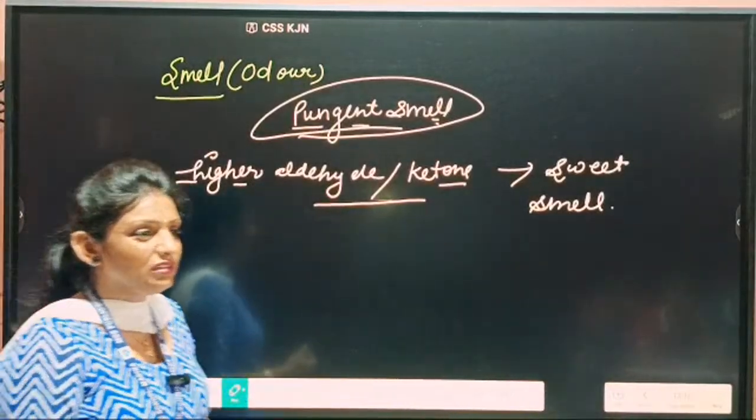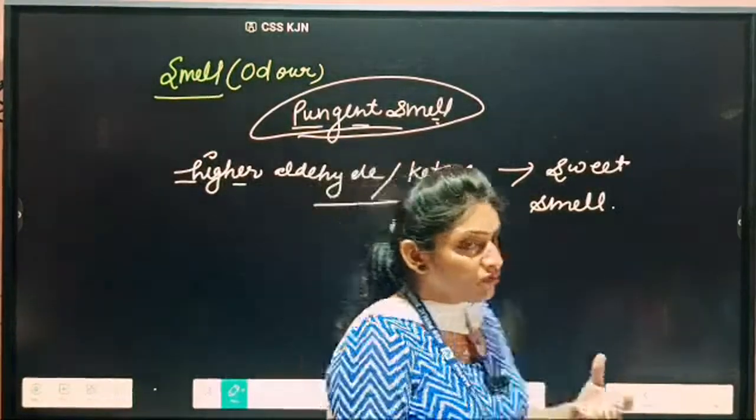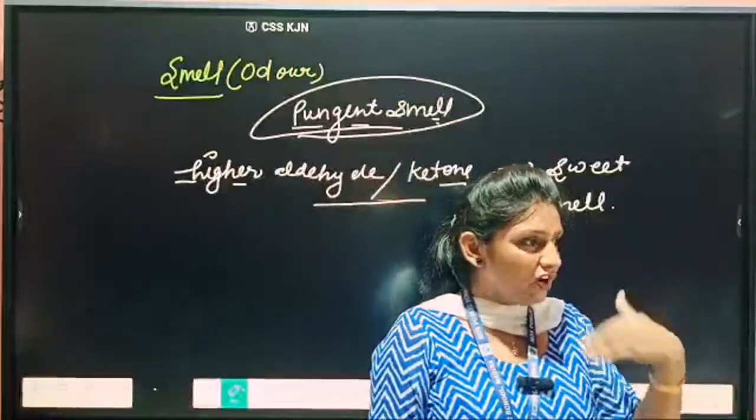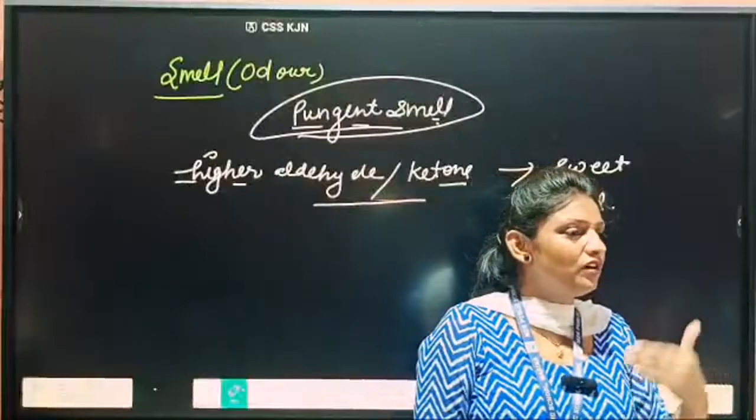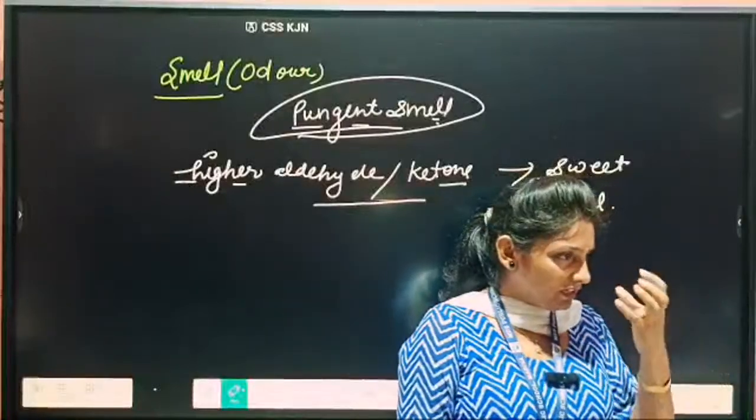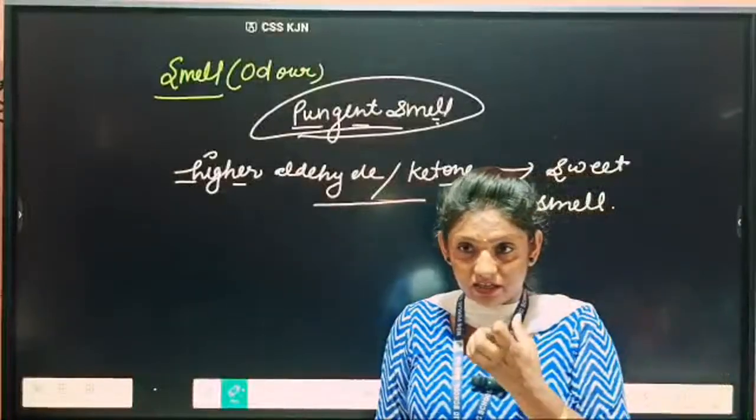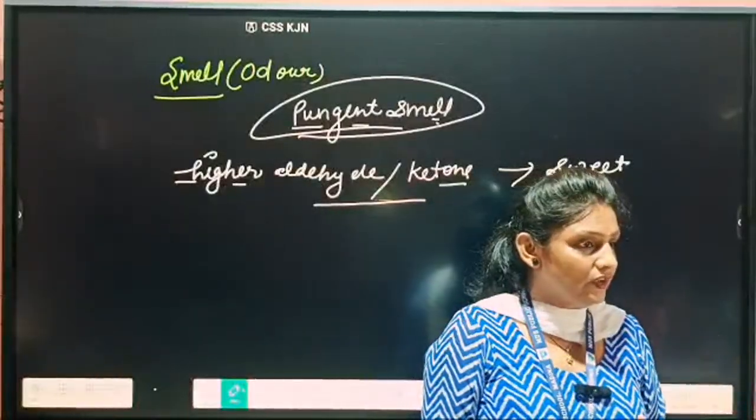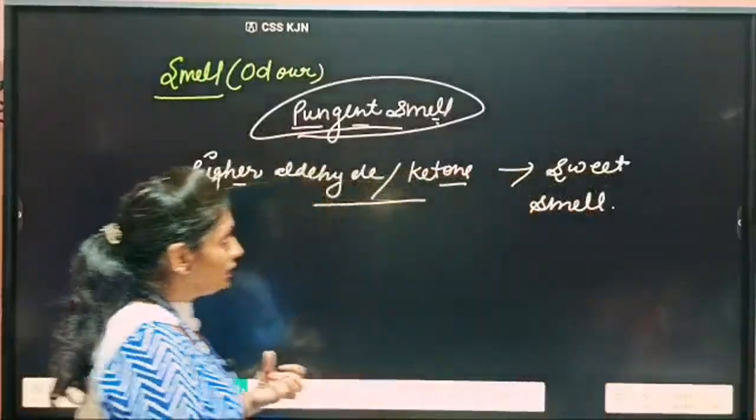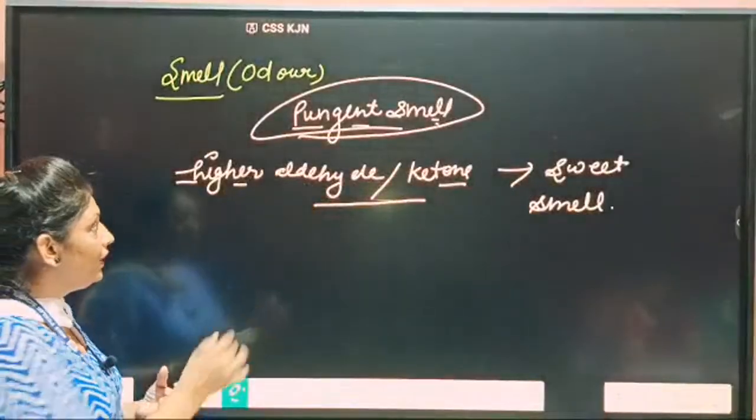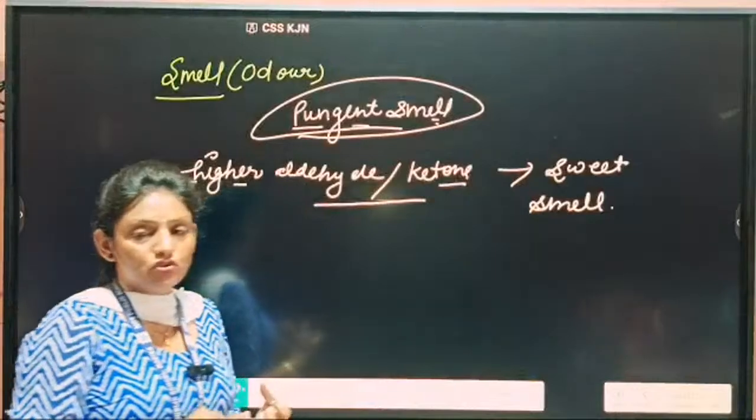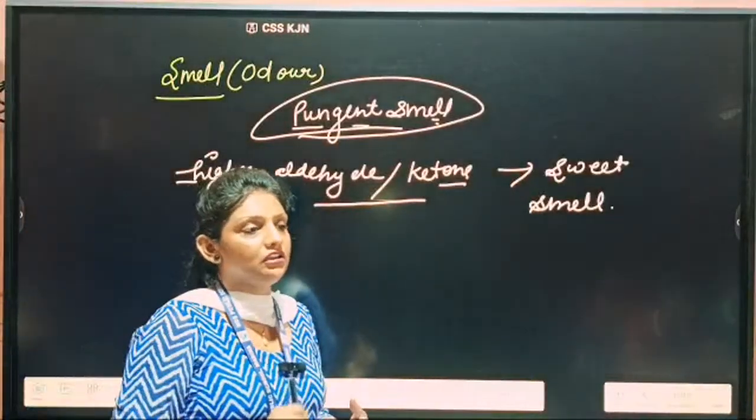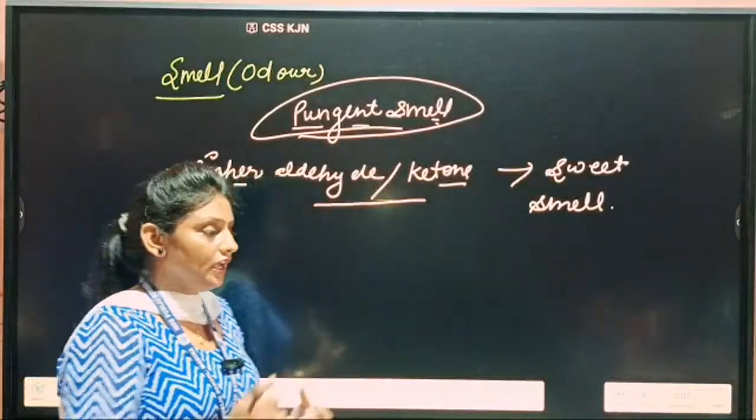Sometimes when we smell something, water falls from our eyes. पानी बहता है ना कई बार, मतलब किसी चीज को स्मेल करने से वो तीखी स्मेल होती है. That is known as pungent smell. So lighter aldehydes and ketones have a pungent smell, but higher ones have a sweet smell. So in flavors and in perfumes, we use the higher aldehydes and ketones, not lighter.